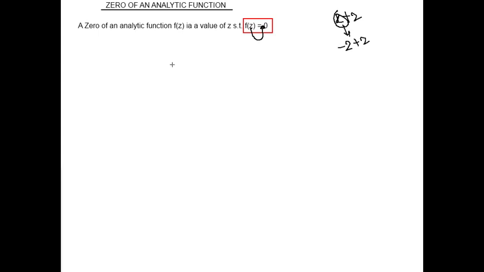If z equal to a is a zero of an analytic function, then f(a) equals f dash of a, the derivative, equals f double dash of a, and so on up to the (m minus 1)th derivative of f at a equal to 0.